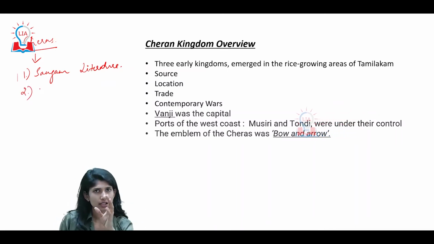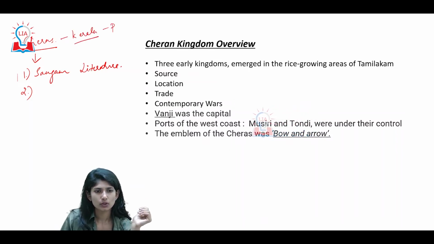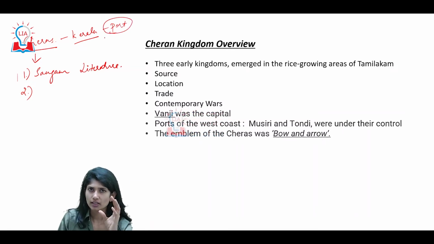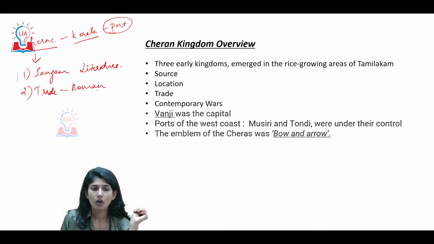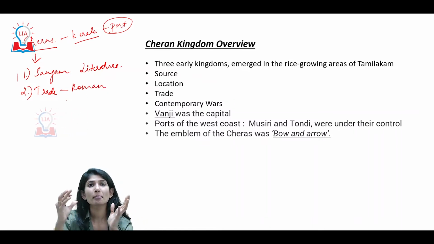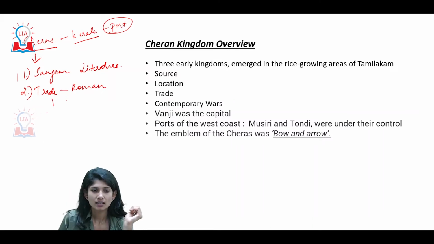See, we said Cheras. The region was somewhere mostly towards Kerala, right? Which is mostly towards the port side, be it in the contemporary world of 2022 or at their point of time. Now, it was always majority port side, indicating it was trade oriented. Trade dependency was very large. Now, when we say trade, at a point of time, it was mostly with the Romans, or Yavana dealers, or nothing but pepper dealers, right? Indicating spice trade.